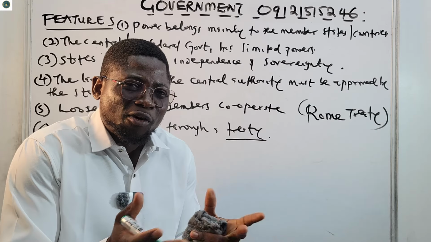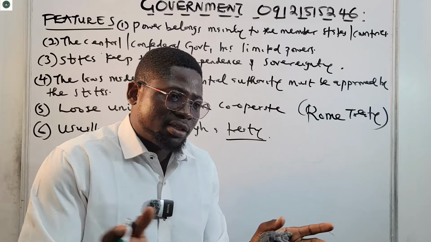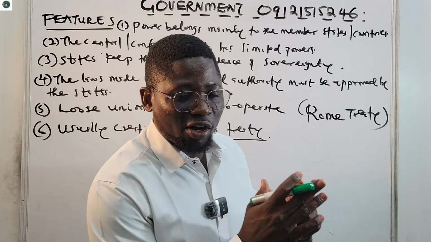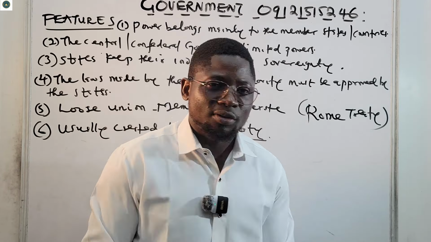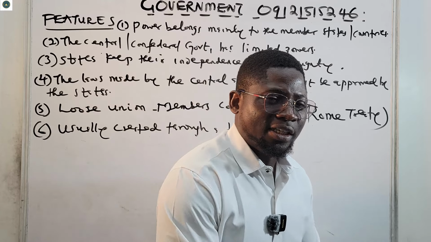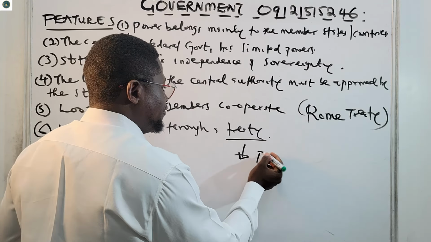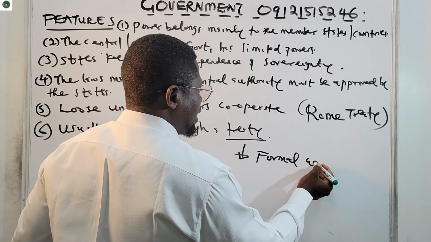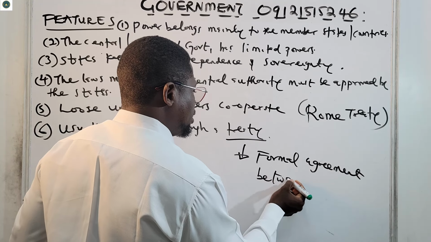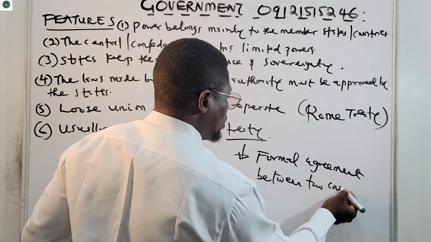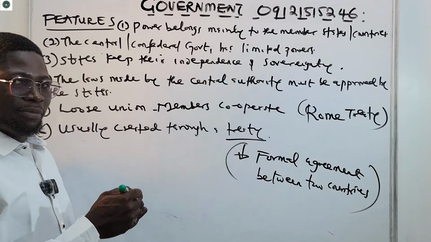A treaty is a formal agreement between 2 or more countries. They can agree that this country and this country will not be fighting, or that they will help each other in terms of defense. That's what we call a treaty. A treaty is a formal agreement between 2 countries.